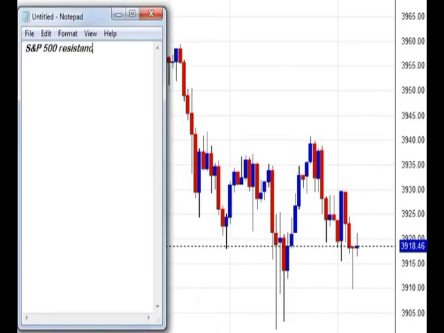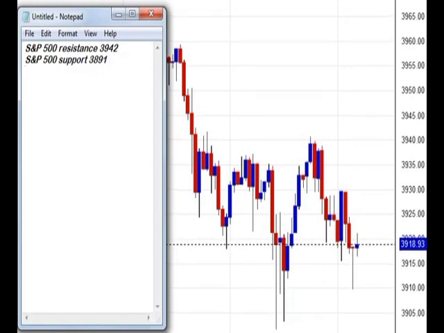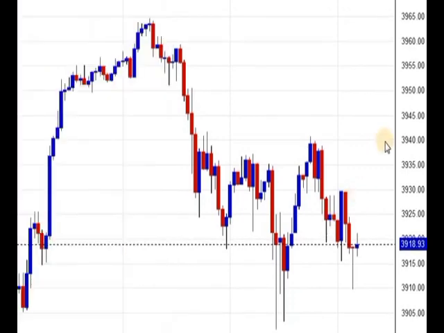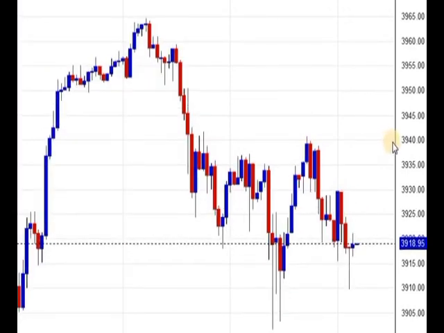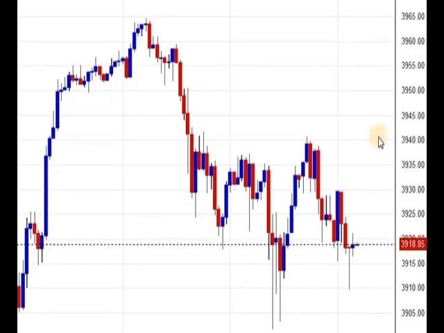Resistance stands at 3942. Support stands at 3891. Currently S&P is also in weak zone, so avoid going for buy, but if S&P break 3942 and manage to sustain above that level, then expect S&P to test around 3962 and 3990.